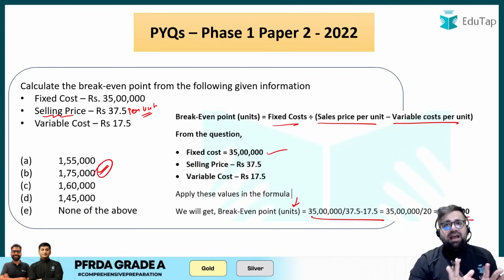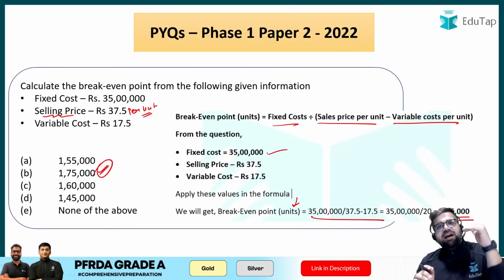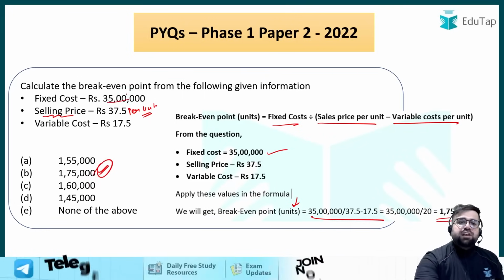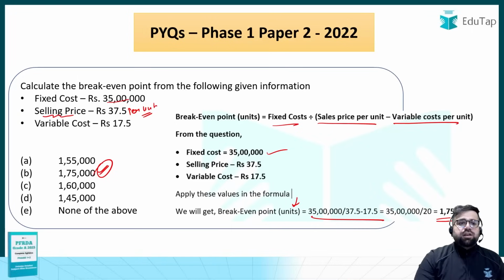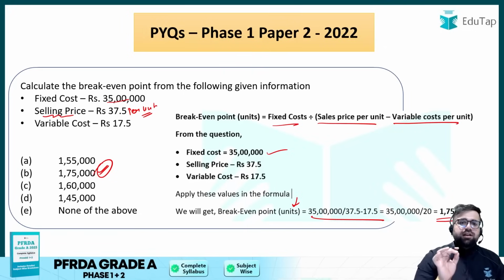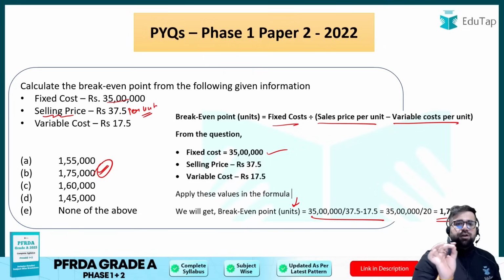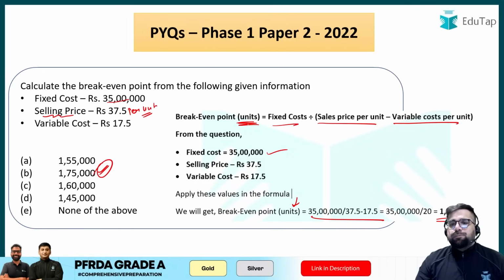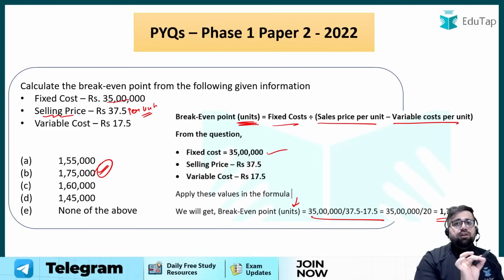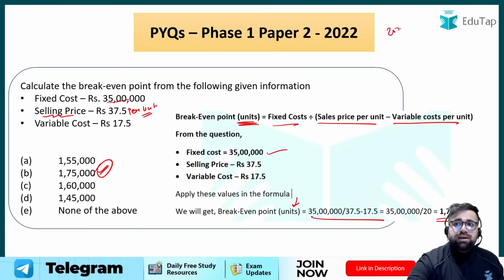I hope you are getting clarity over here. अगर सारी चीजें values में देता, जैसे यहाँ पे fixed cost भी आपको value में दे रखा है, and all the other things are given to you in value, then yes, you can get your answer in value. But over here they are giving you in units, 37.5 per unit. So therefore your answer will come in units only. This is how you calculate your break even point, and we have earlier also done this particular calculation in the year 2021.